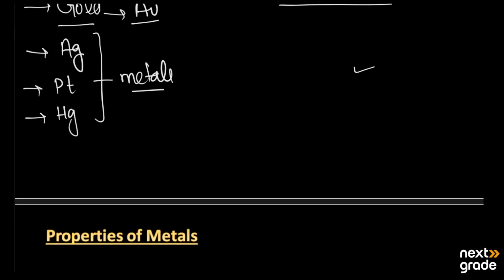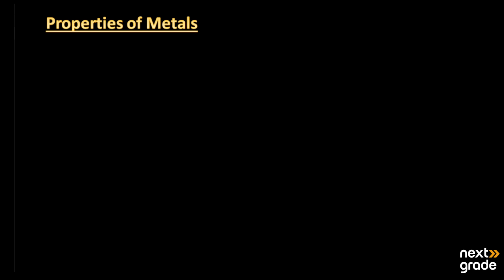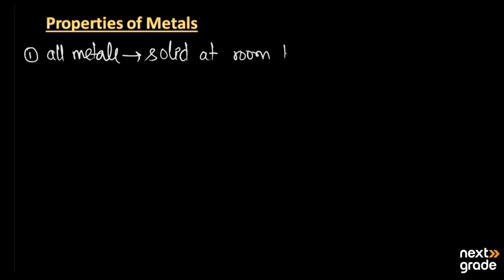Let's have a look at the properties of metals. The first property is that all metals are solid at room temperature, and room temperature is 25 degrees Celsius, except one metal.